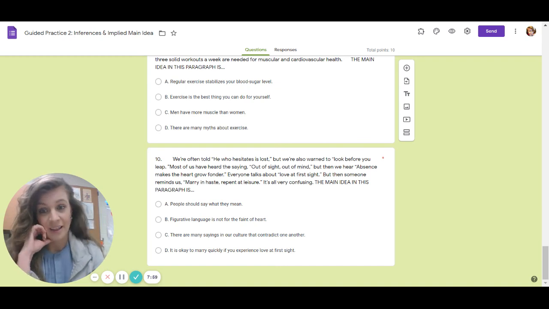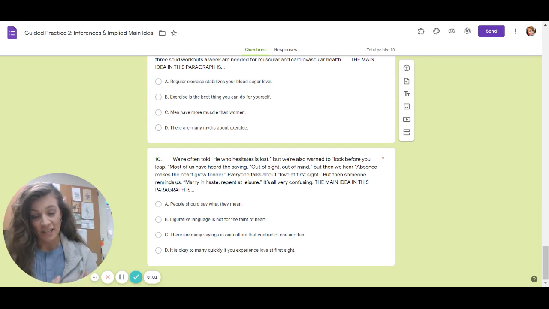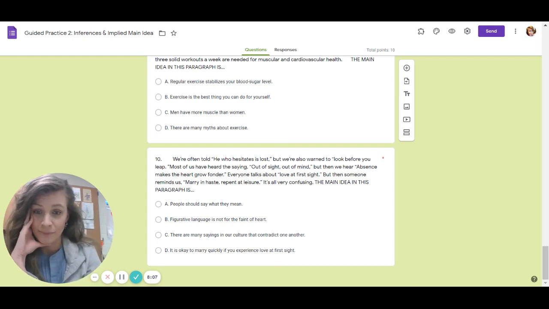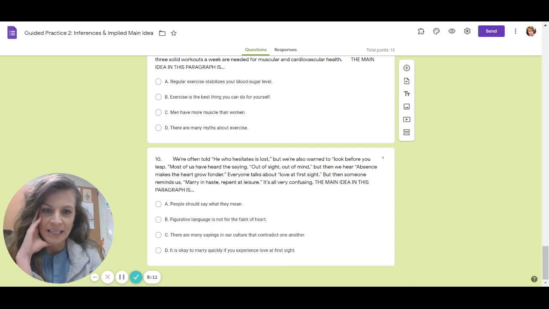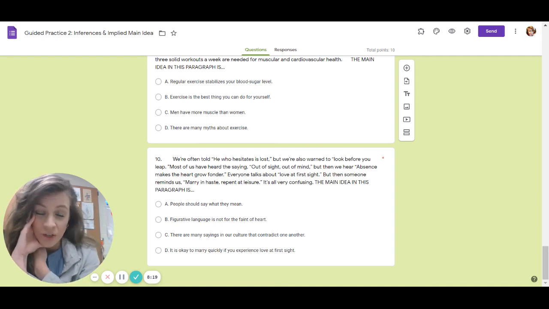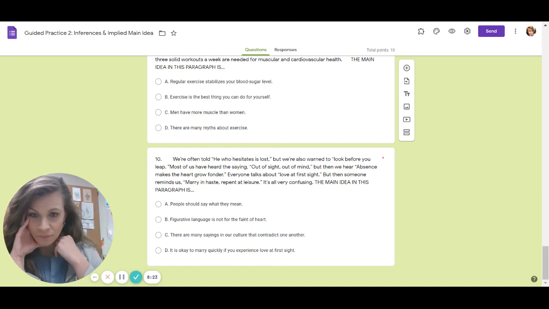So we already said that this talks about people talking or saying something, and also says there are opposites. So only one of these actually incorporates the entire topic in there. So though we see look before you leap and out of sight, out of mind, love at first sight, these are common sayings. You know, they would be types of figurative language. However, it doesn't actually mention figurative language or let you know that's what's happening here. So that cannot be your option.